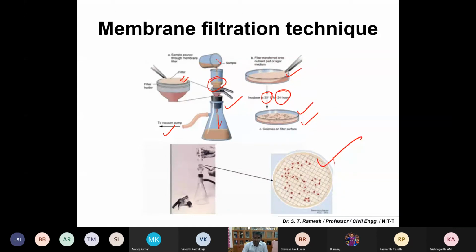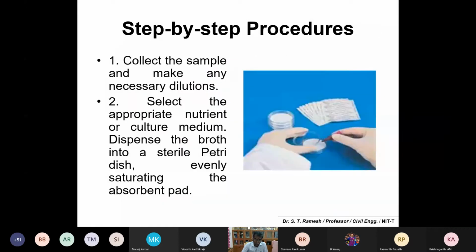This is the membrane filtration technique. Okay, that's what I told you. These are the step-by-step procedure, and you should be careful not to handle with raw hands, because your hand also may have contamination with other bacterial contamination. So wear gloves, and take it very carefully.